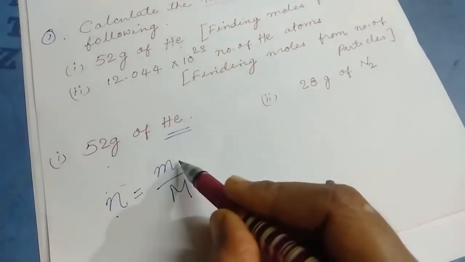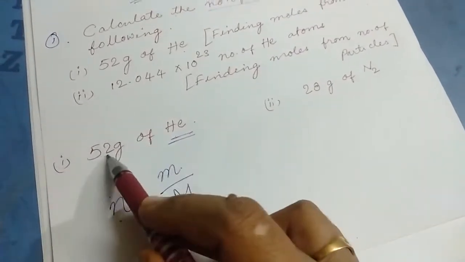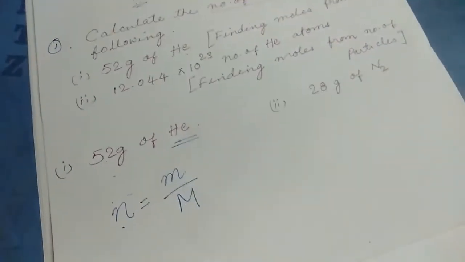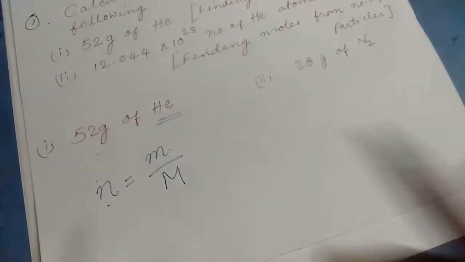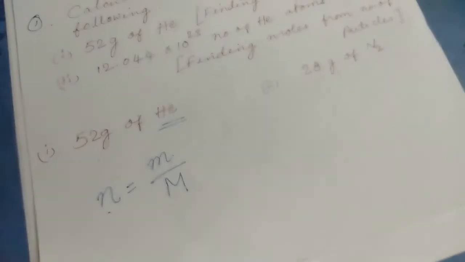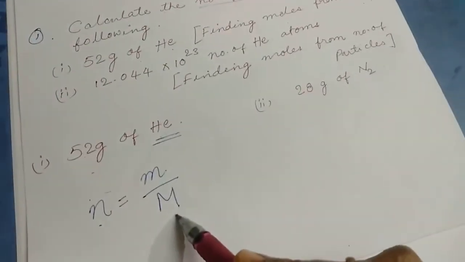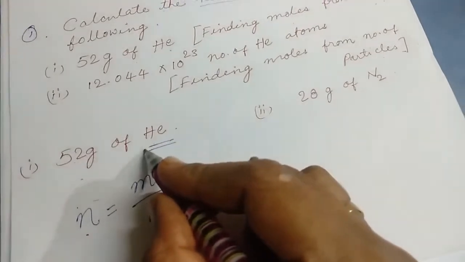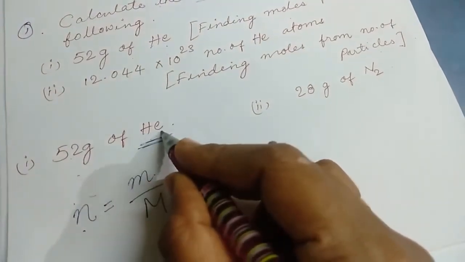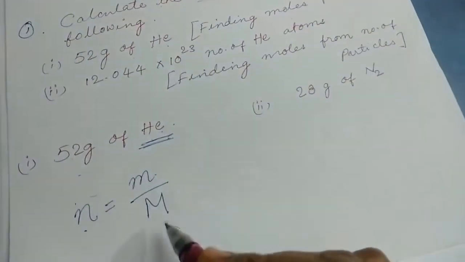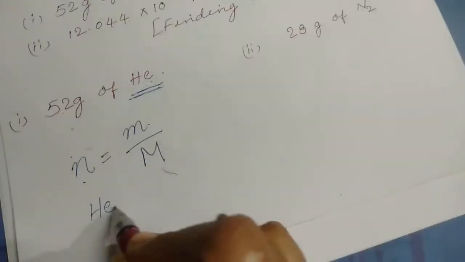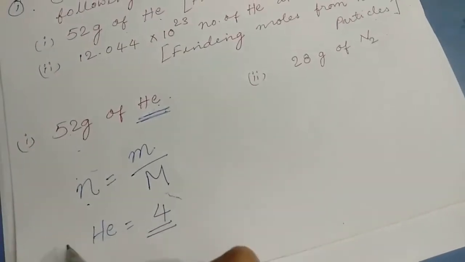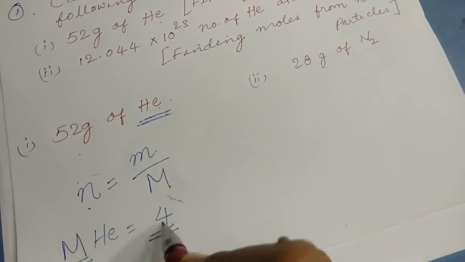Number of moles. Small m is the given mass of the substance. And what is capital M? Capital M is nothing but the molar mass of the substance. Since it is an atom given here, the molar mass of helium is 4.